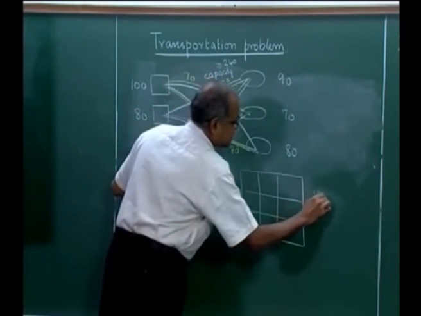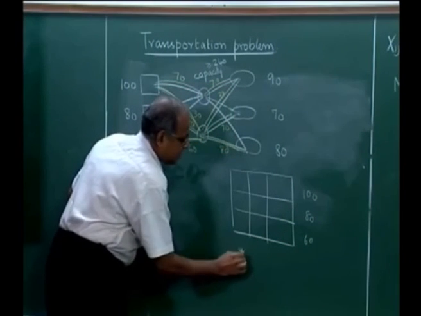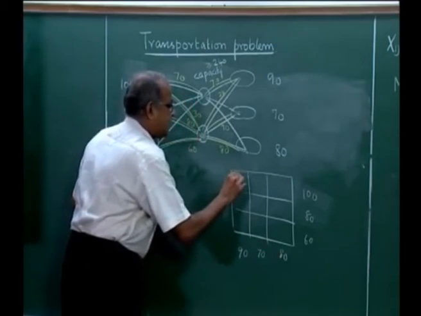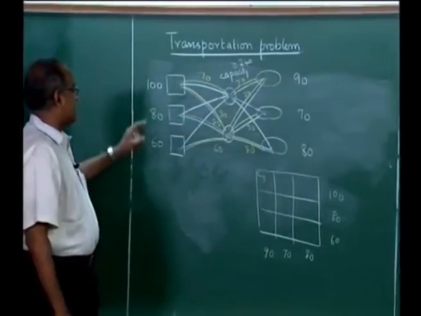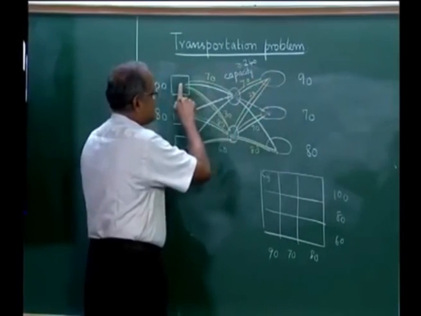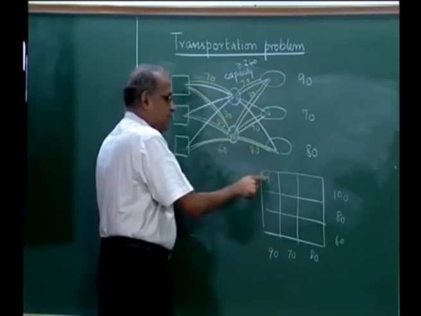with 100, 80, 60 and 90, 70, 80, with the value of Cij representing the shortest distance from this. So, 1 to 1, what is the shortest distance? Either this distance or this distance. So, the minimum of them we can write here.